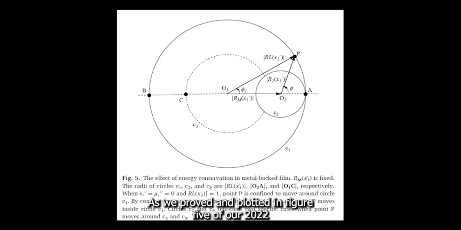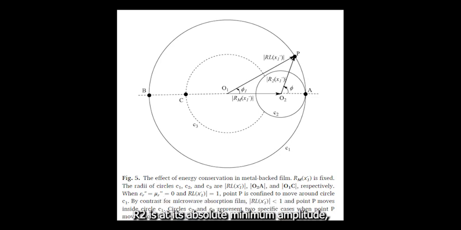As we proved and plotted in Figure 5 of our 2022 Materials Chemistry and Physics paper. When the phase difference between R1 and R2 is 0 degrees, the two reflections are in phase. Because R1 already reflects some of the incident wave, R2 is at its absolute minimum amplitude. But when the phase difference is 180 degrees, the two beams are out of phase.